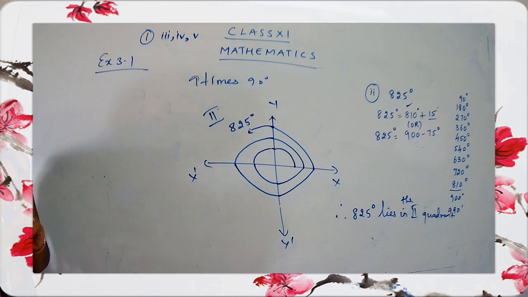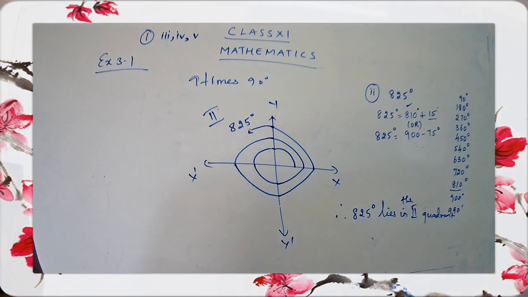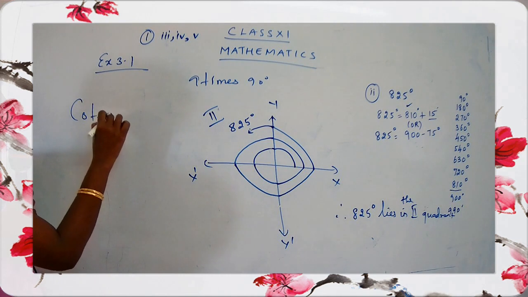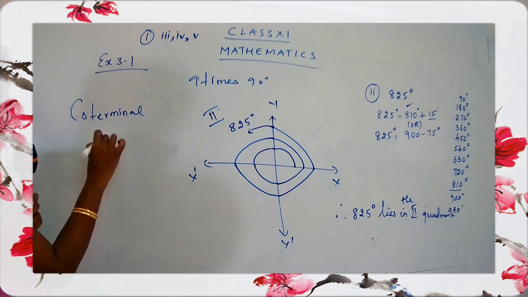Okay, let's go for the second question. Write down the second question. For each given angle, find a coterminal angle with measure of theta such that theta lies between 0 and 360 degree. So they have given you the value 395 degree. Now, okay children, this is a new term that you are learning. What is the meaning of coterminal angle?